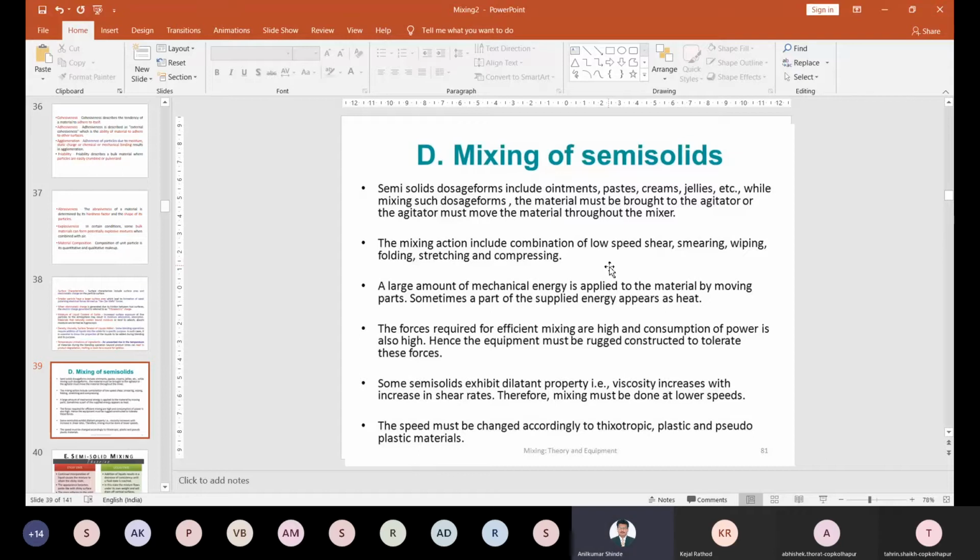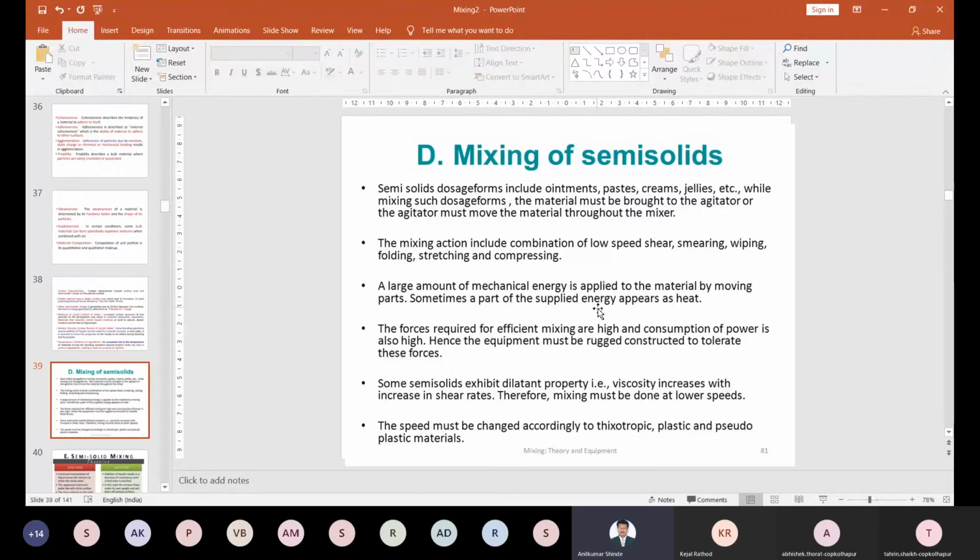During the mixing, depending upon how much shear, how much incorporation or how much mixing is required, it depends upon the dosage form. Ointment requires more shearing. Cream requires less shearing. Understand it? It depends upon how much time is required to prepare that formulation. A large amount of mechanical energy is required for moving one particle to another particle and to mix the particles uniformly, right?